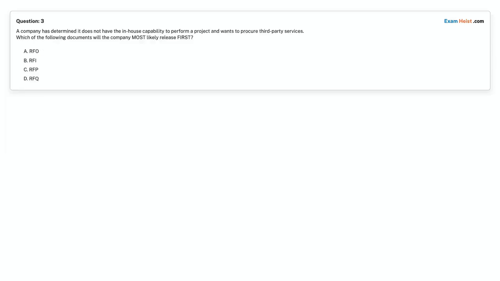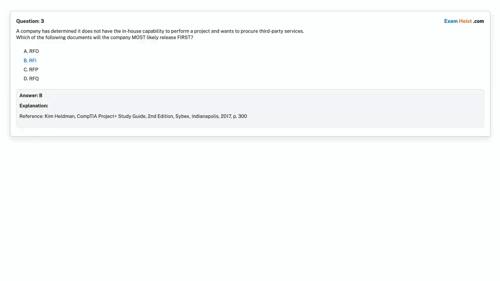Question 3. A company has determined it does not have the in-house capability to perform a project and wants to procure third-party services. Which of the following documents will the company most likely release first? Option A. RFO. Option B. RFI. Option C. RFP. Option D. RFQ. Choose the correct answer. Correct answer is option B, RFI.